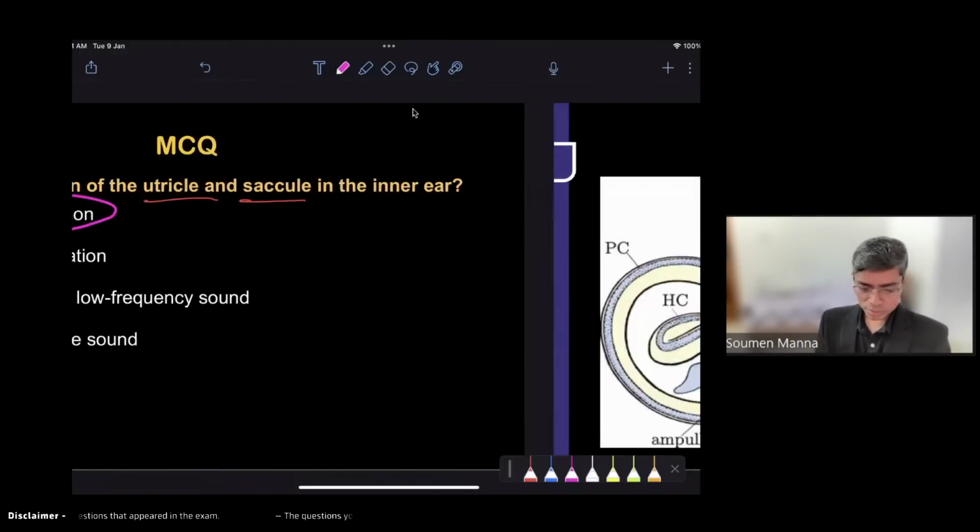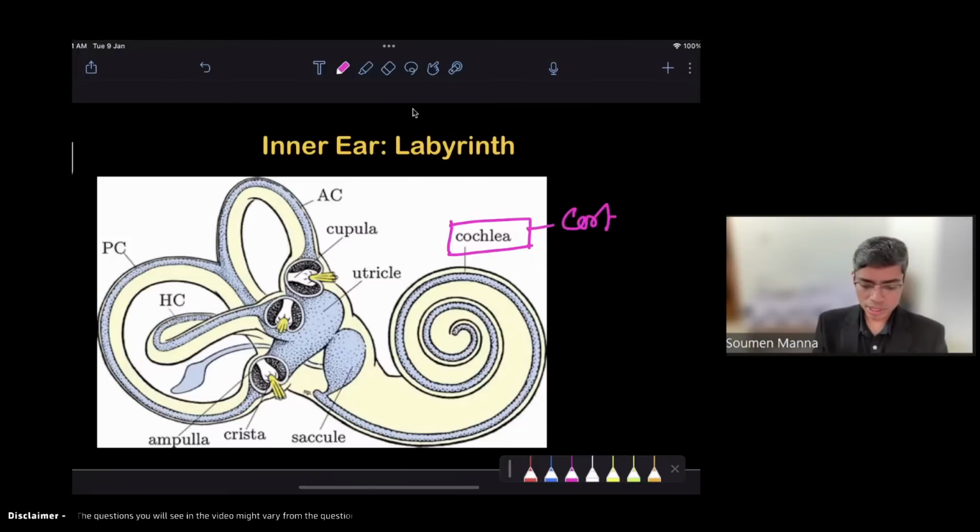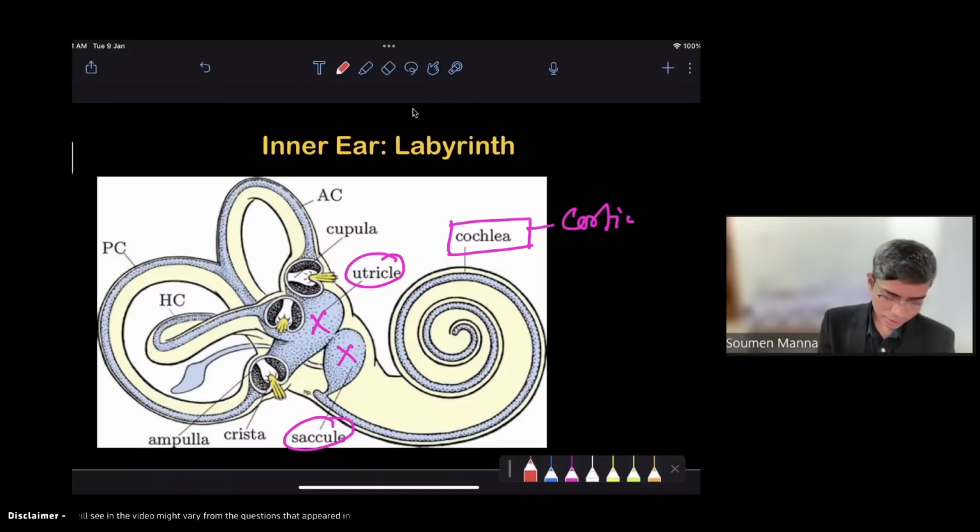I'm not taking much time, but in this diagram, I hope all of you know that this internal ear, the cochlea, is responsible for hearing functions, because your organ of Corti is located here. Then the utricle and saccule are responsible for acceleration or deceleration, maybe in the vertical or horizontal plane. And then the semicircular canals: AC, HC and PC, anterior, posterior and horizontal.